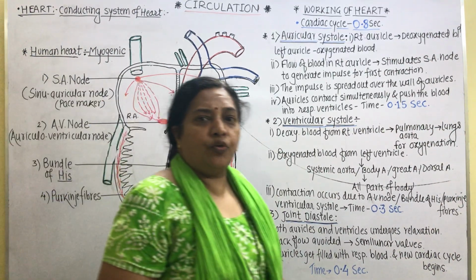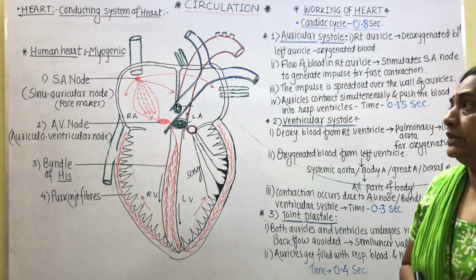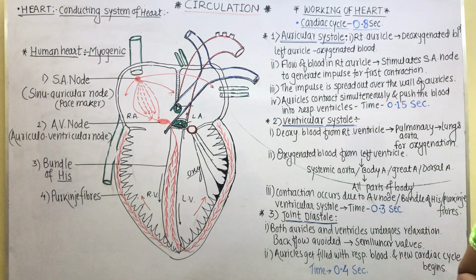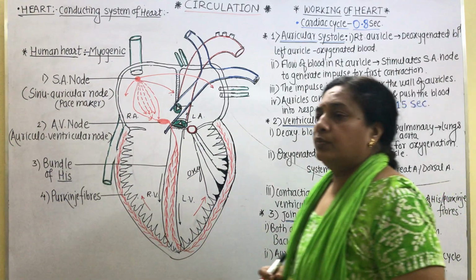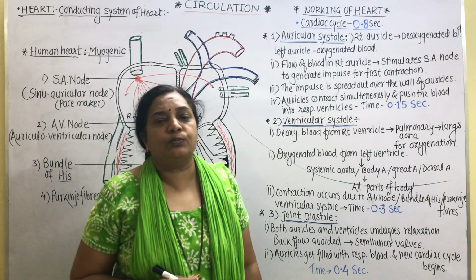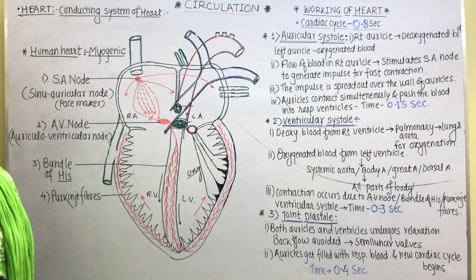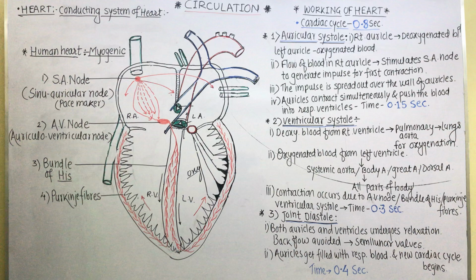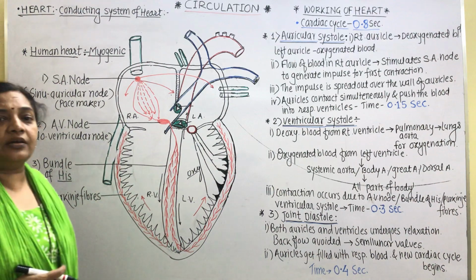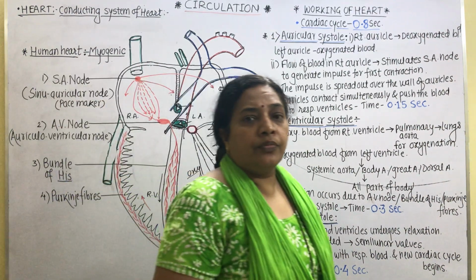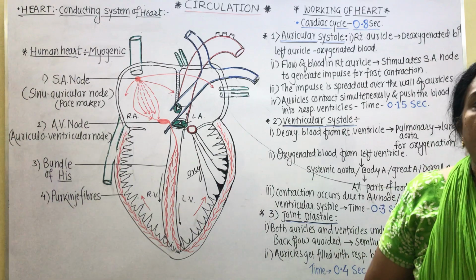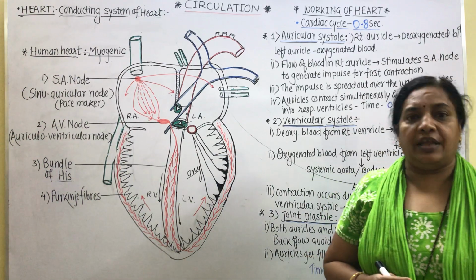Hi students, today's topic is the conducting system of the heart and then the working of the heart. So, the human heart is myogenic. Myo means muscles. As the working of the human heart is under the control of its own muscles, the human heart is described as myogenic. The other kind of heart is neurogenic, where the working of the heart is under the control of the brain.